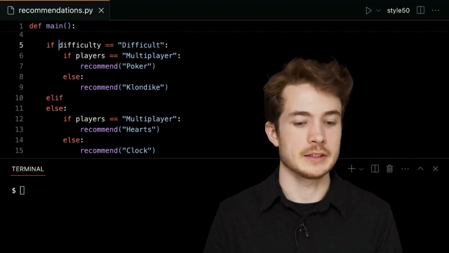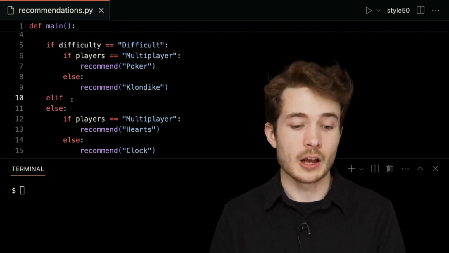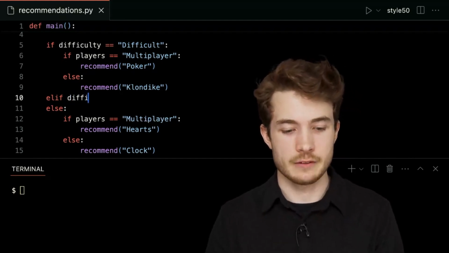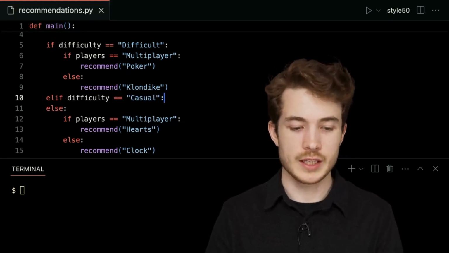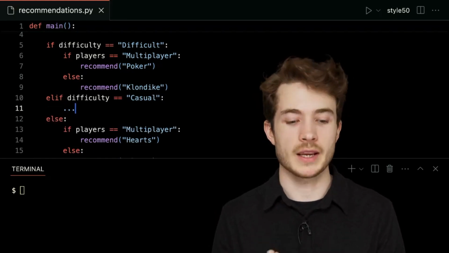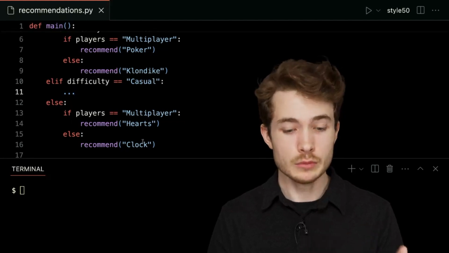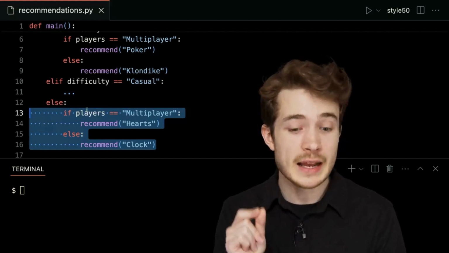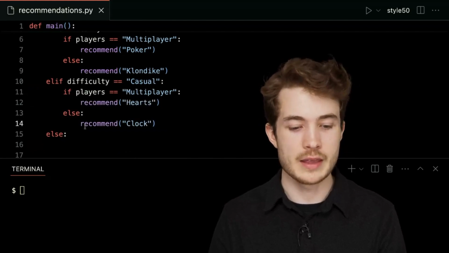So here I did ask if difficulty is equal to difficult, capital D, but otherwise, if it's not, elif, we could ask some other question as well. Maybe I'll ask if difficulty was equal to, in this case, casual, just like this with a capital C. And that opens up for me some new branch in my conditional structure. Now it seems to me that I actually want to move this conditional structure inside the branch that explicitly asks for casual games. So I'll copy and paste this and move it inside this branch.